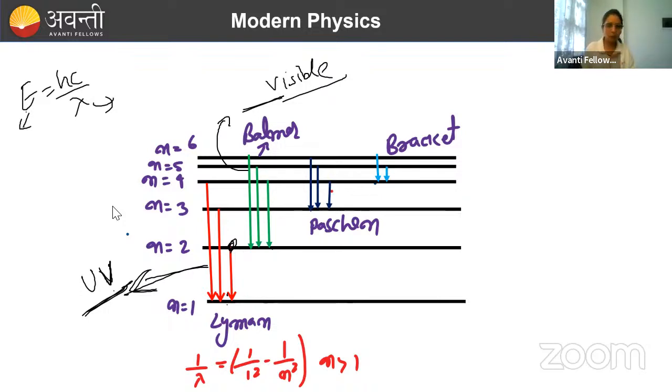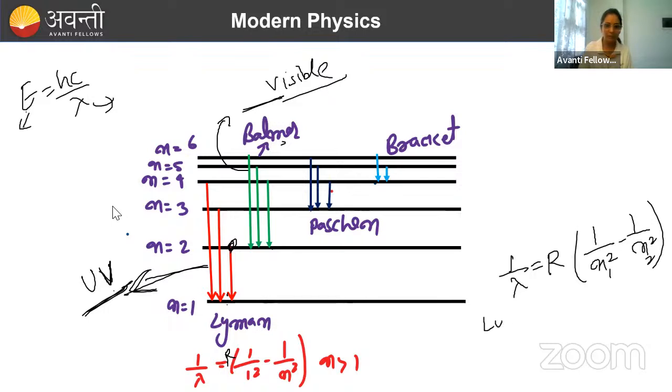So what will be the formula for wavelength for each series? It will again be 1 by lambda equal to R, and if I'm considering the hydrogen atom, Z is 1, times 1 by n1 squared minus 1 by n2 squared. For the Lyman series, what will n1 be? Finally it is coming to 1. And n2 will be greater than 1.